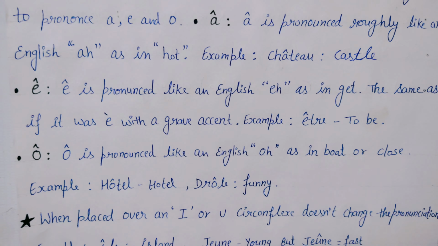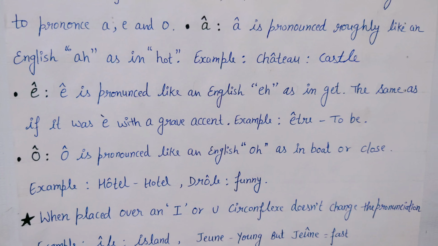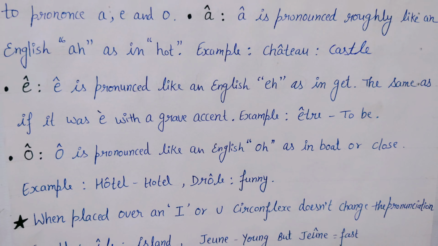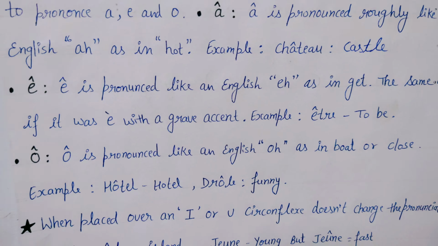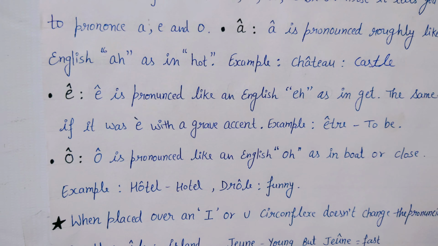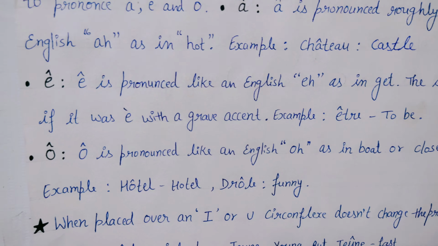Ô is pronounced like an English O, as in bought or close. For example, hôtel, hôtel. Drôle, funny. In hôtel, the H is always silent in French. This is the pronunciation: hôtel.